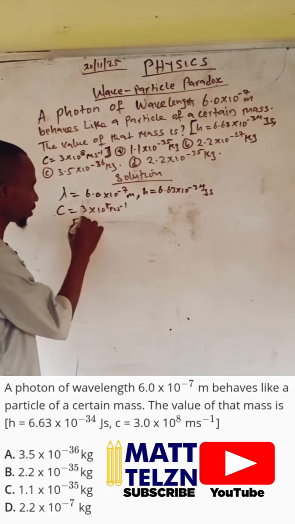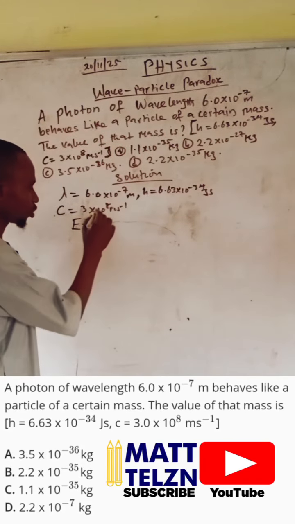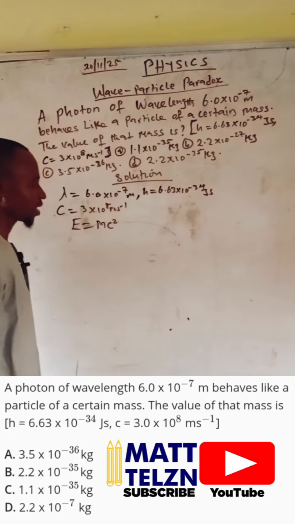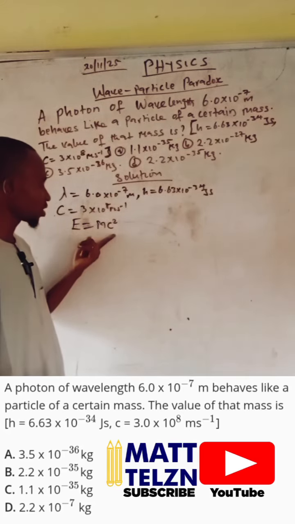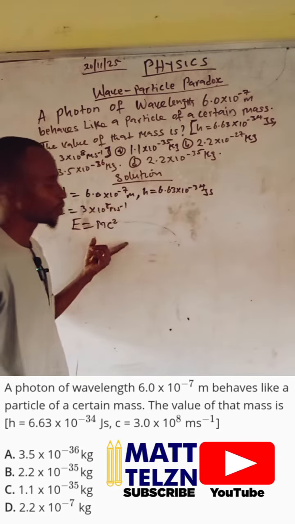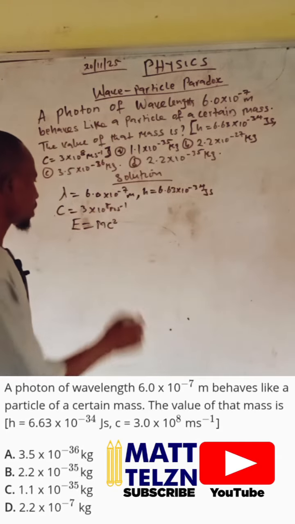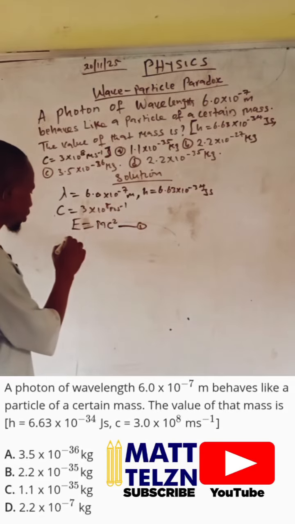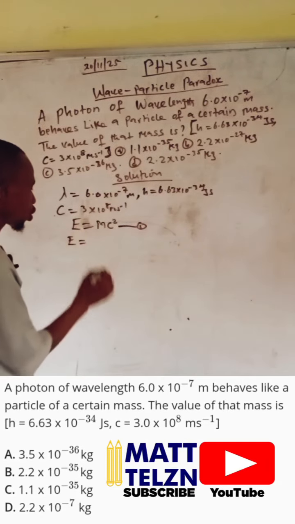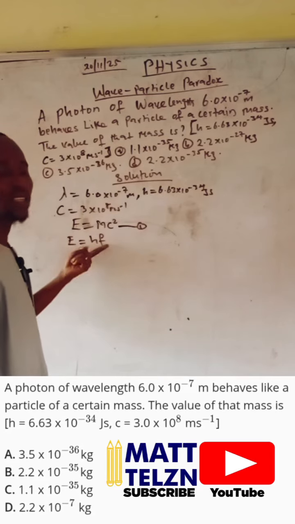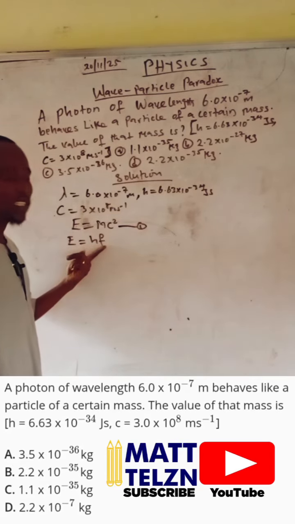One of the famous physics equations, change in mass, which is mc squared, right? This is one of the equations for the energy of a photon, right? Now let's call this equation 1. Also, this same energy can be expressed as E equal to Planck constant times the frequency, right?